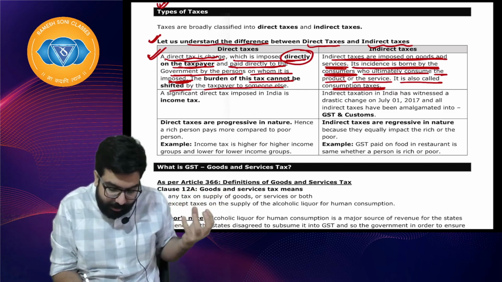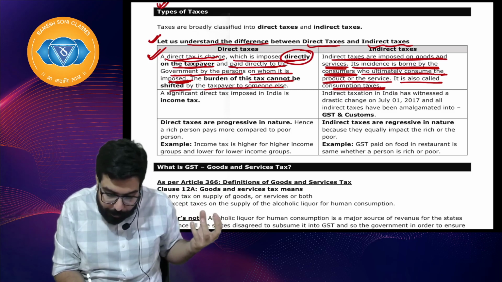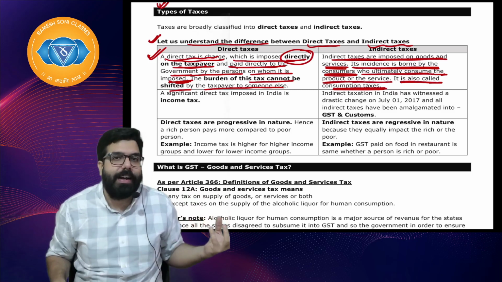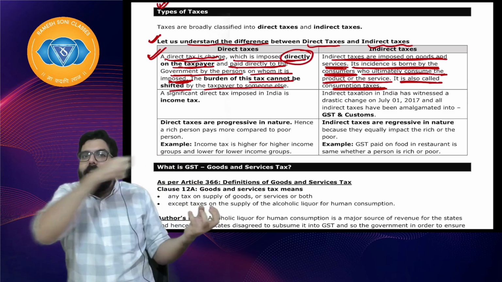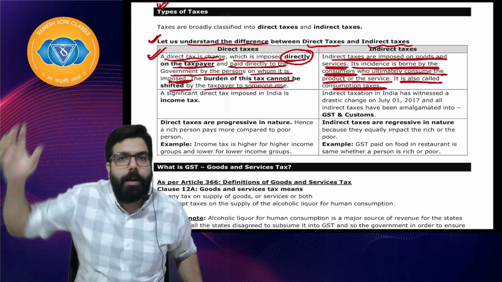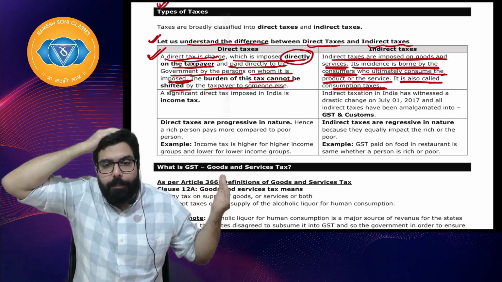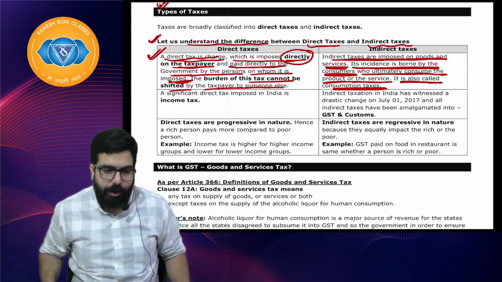The consumer bears the incidence, who ultimately consumes the product. It is also called consumption tax. He consumed, he bore the tax. I have just collected and paid to the government. Imposed on me but borne by the ultimate consumer. Can I go ahead, everyone? Next.